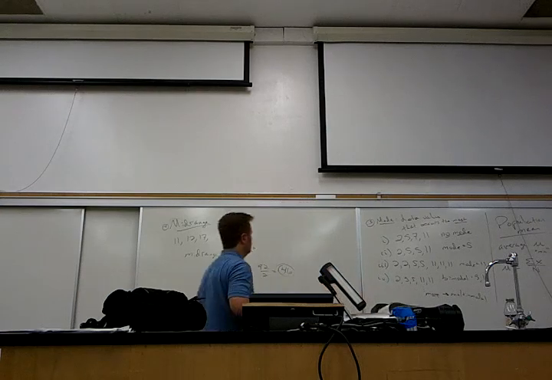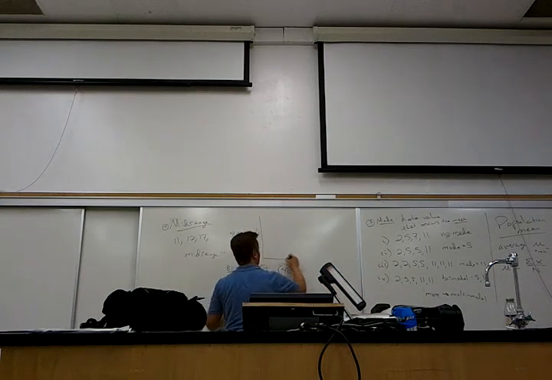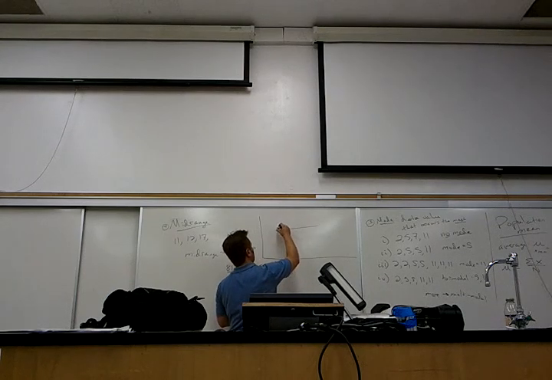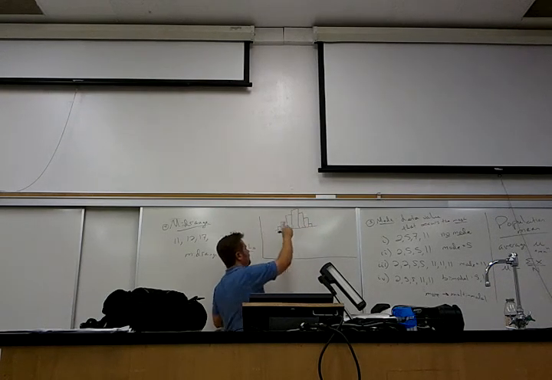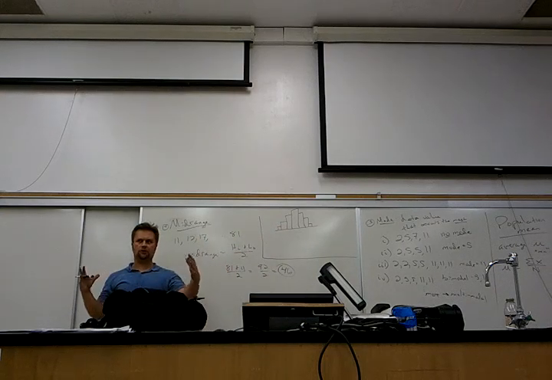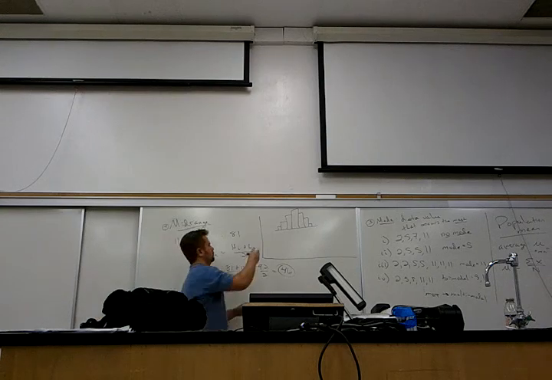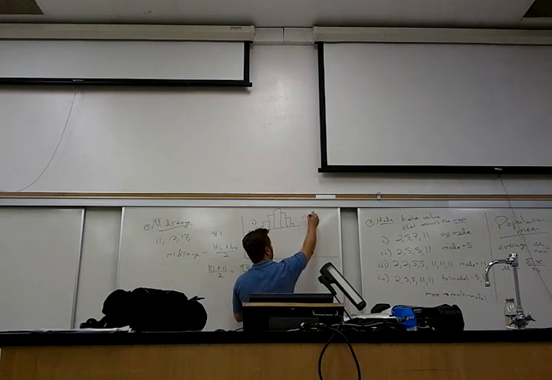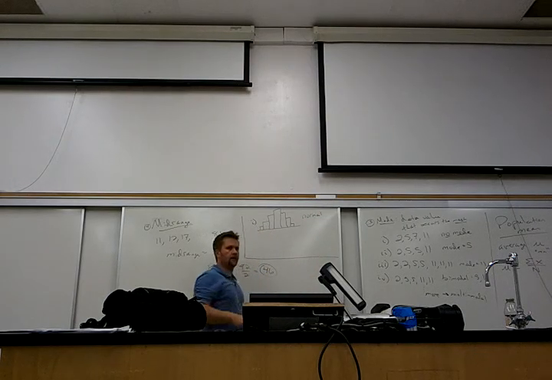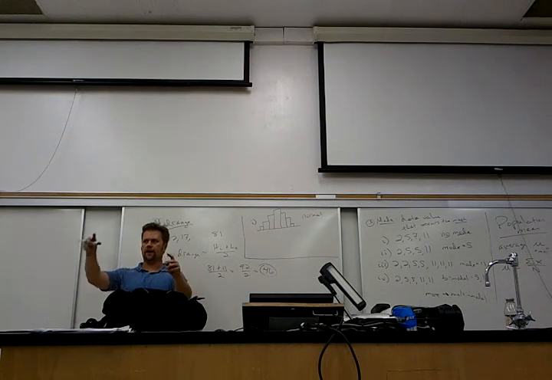One last thing in this section 3.2, and I want to give you a little preview of the next section. That distribution, who knows what I can say about that distribution? It's normal. It's bell-shaped, so it's normal. There's one thing you can say about it. It starts low, goes high, goes back to low.